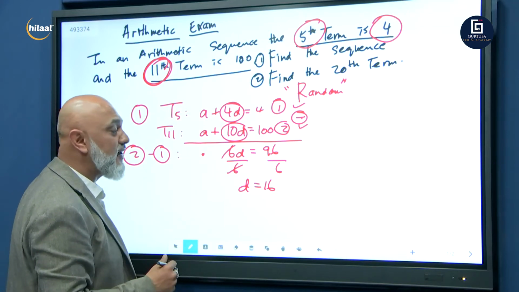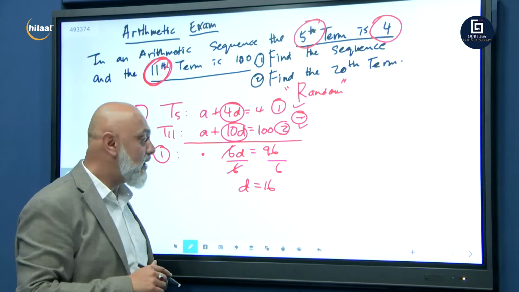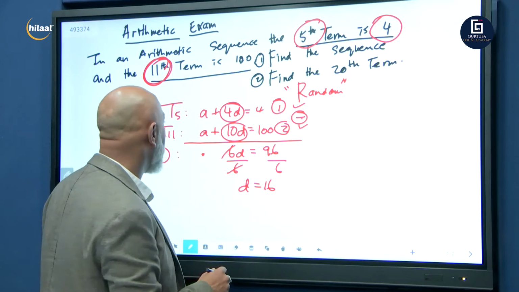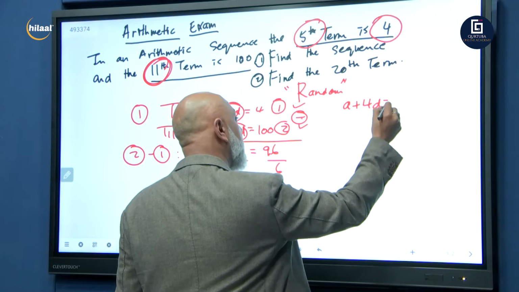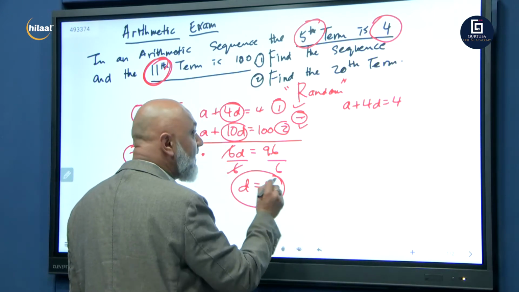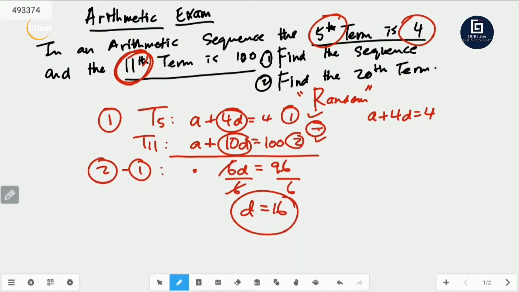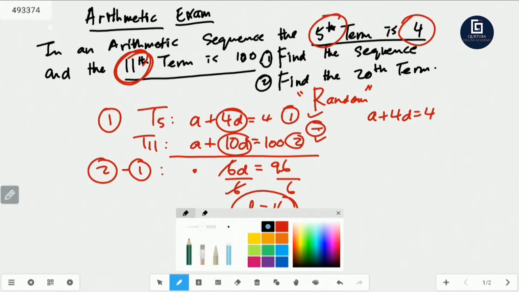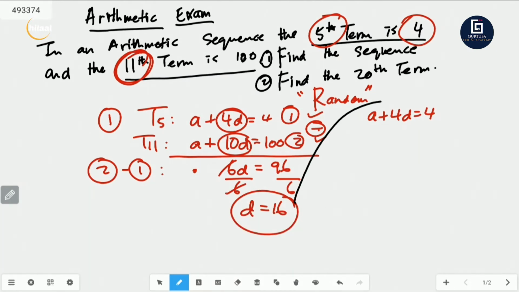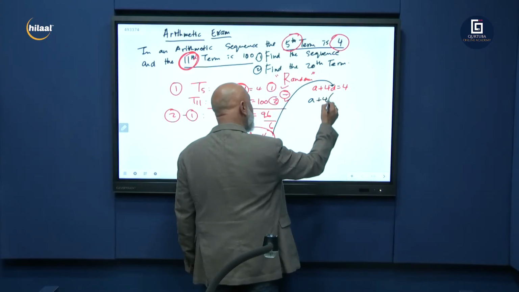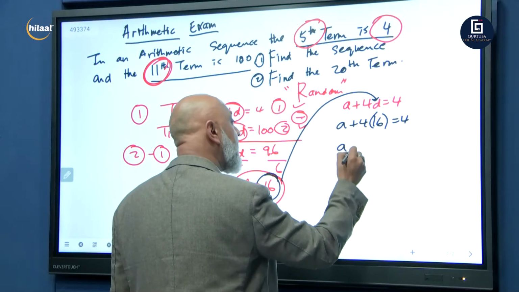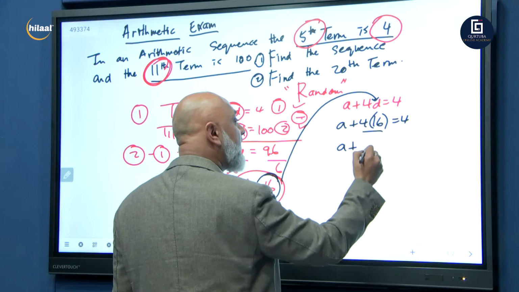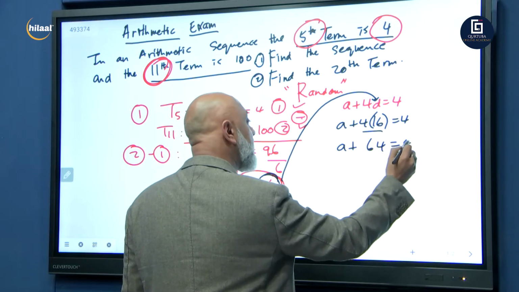So there's your common difference. You've now found your common difference. You now need to find your first term. So let's go A plus 4D equals 4. We got D, D is 16. So I'm going to take the 16 and plug it in there. We're going to substitute. So we got A plus 4 times 16, 4 times 16, 64, is equal to 4.